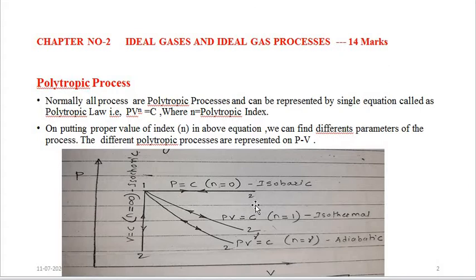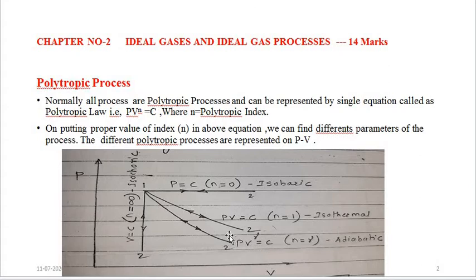The polytropic index may vary from 0 to 1. So it may be 0.4, 0.3, or 0.5. That will be the polytropic index for that real gas process lying between the isobaric and isothermal processes. If the real gas process lies between the isothermal process and adiabatic process, the polytropic index will lie between 1 and gamma.